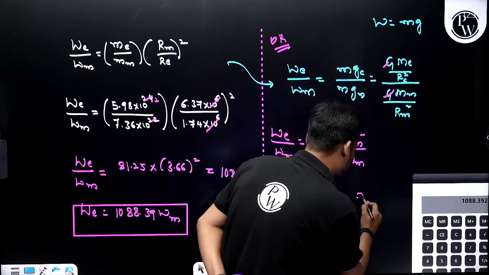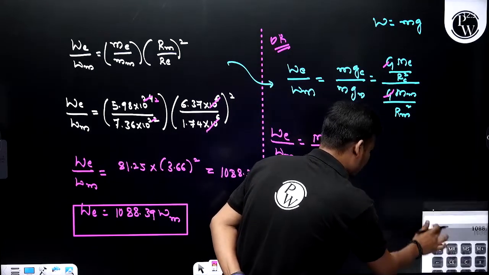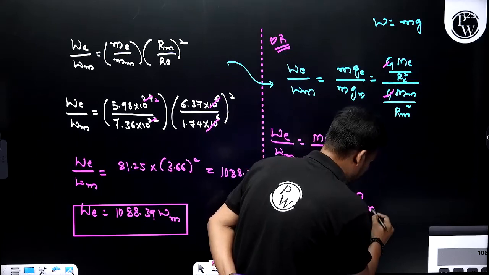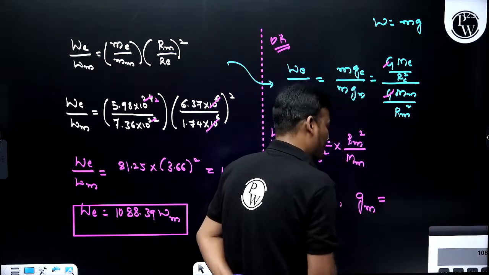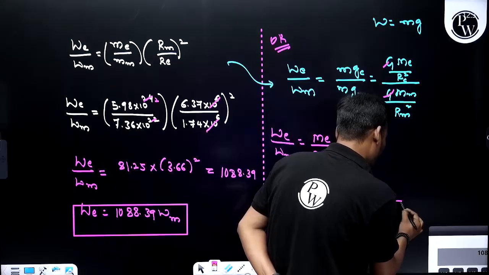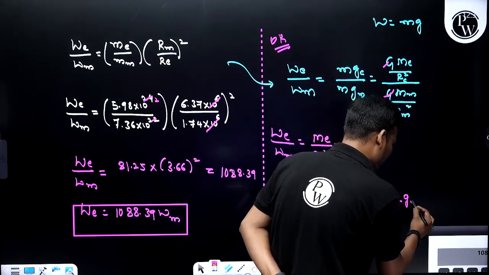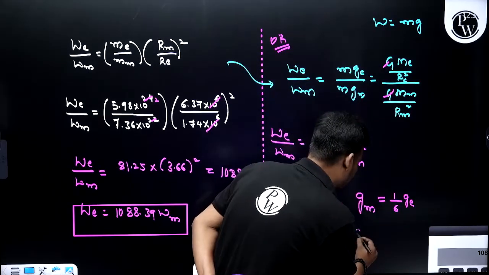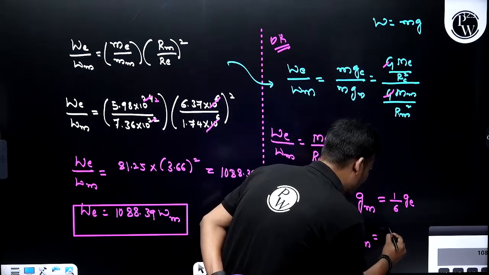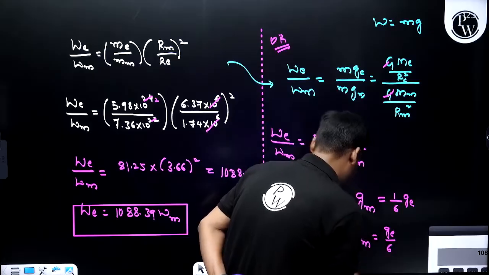That indicates acceleration due to gravity on the Moon is equal to 1 by 6 times the acceleration due to gravity on the Earth, or directly gM equals gE divided by 6.